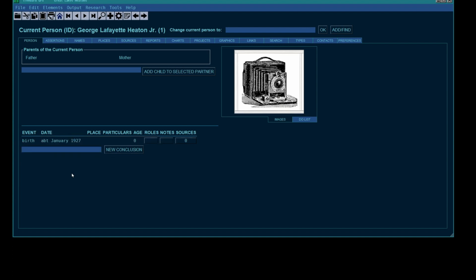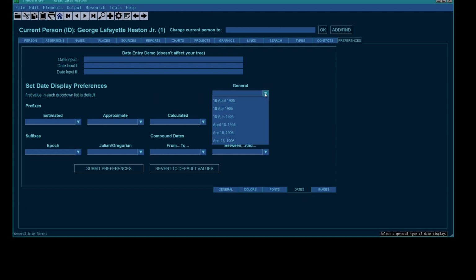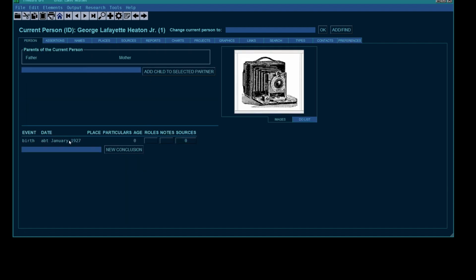Okay, there you go. This is formatted in a certain way up here. I like to format dates in this way, like this, with no dots and abbreviated. Submit preferences, okay. Now if I redraw this table next time, it should say JAN with no dot. So he's number 1. There you go.